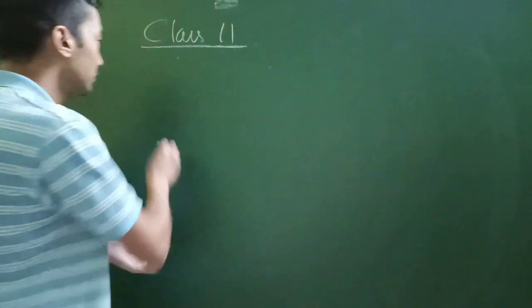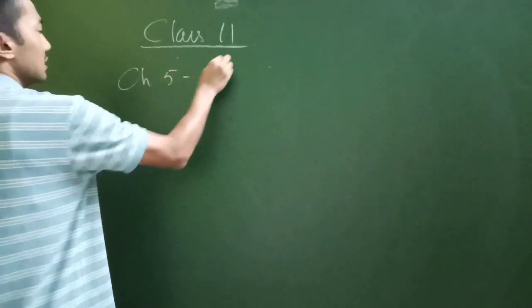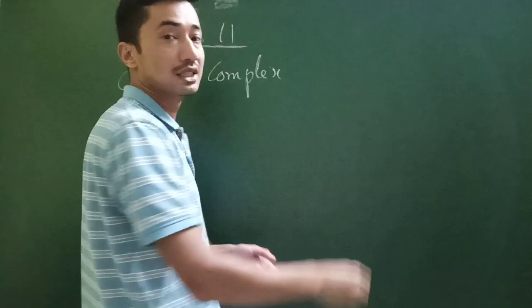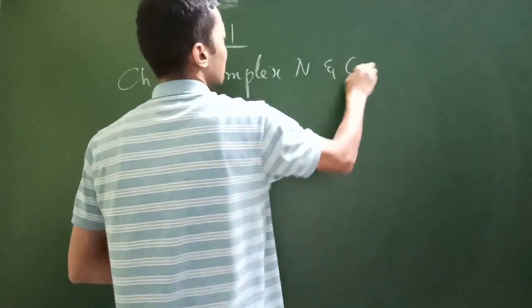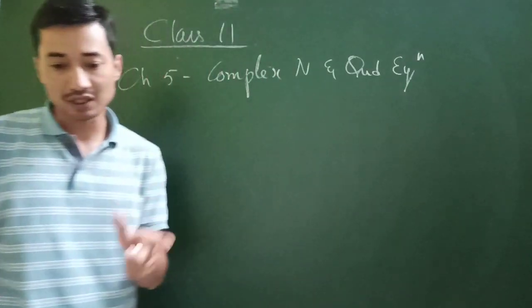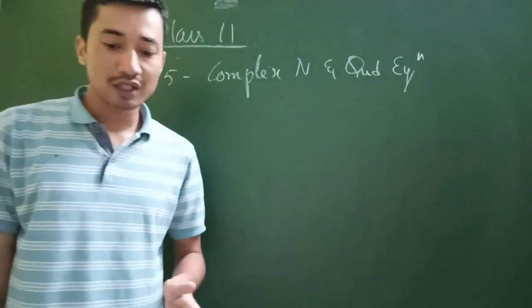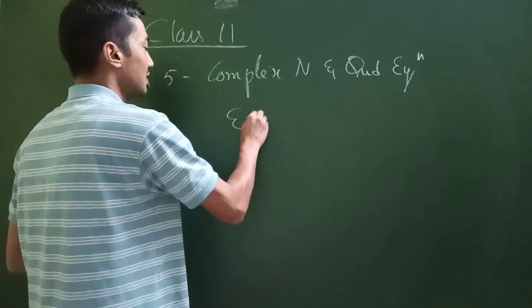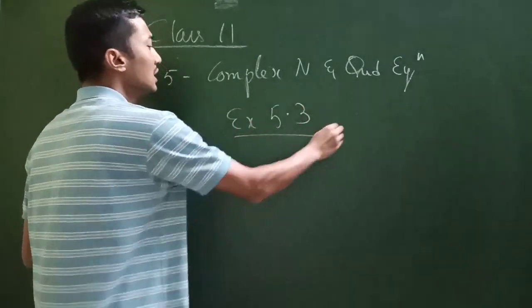Now moving to chapter 5. Chapter 5 is about complex numbers and quadratic equations. Some changes here, that is quadratic equations in complex number system, that is exercise 5.3.